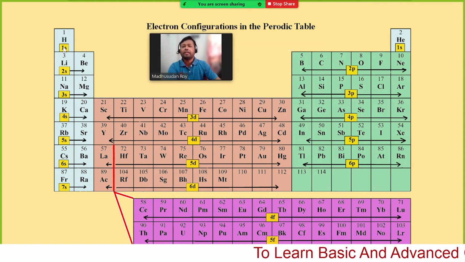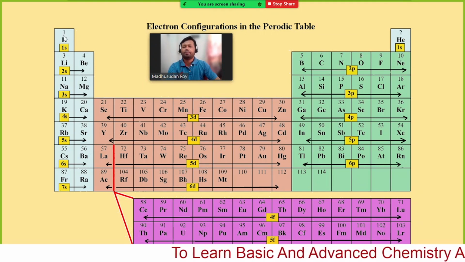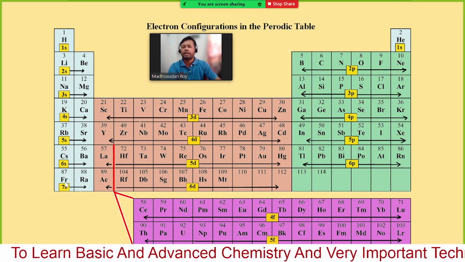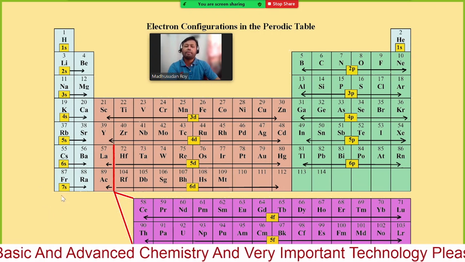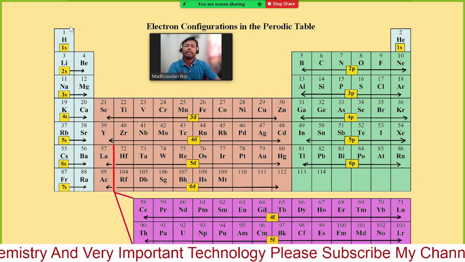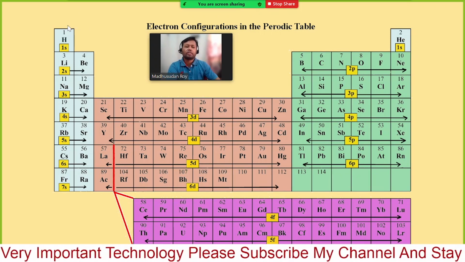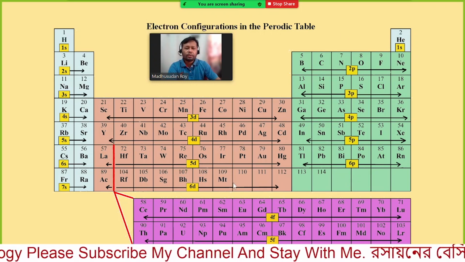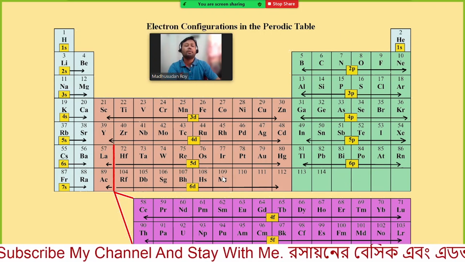Here you can see how many periods we have. This is 1 2 3 4 5 6 7. We have 7 periods in the periodic table. Till today, here you can see only 109 elements.